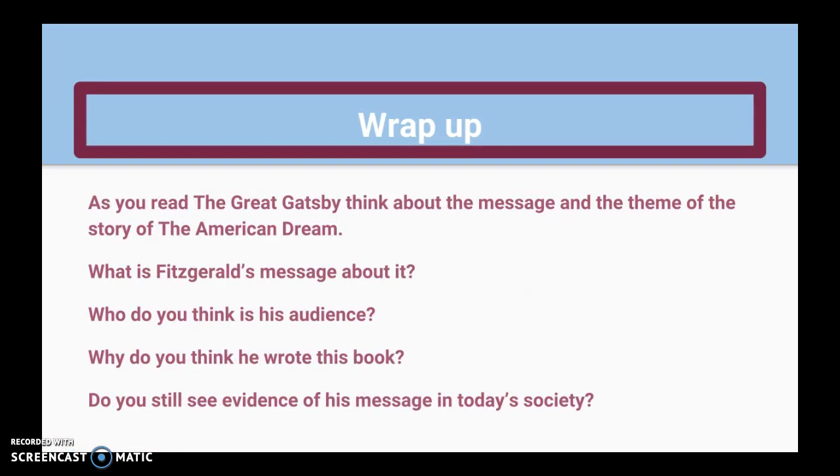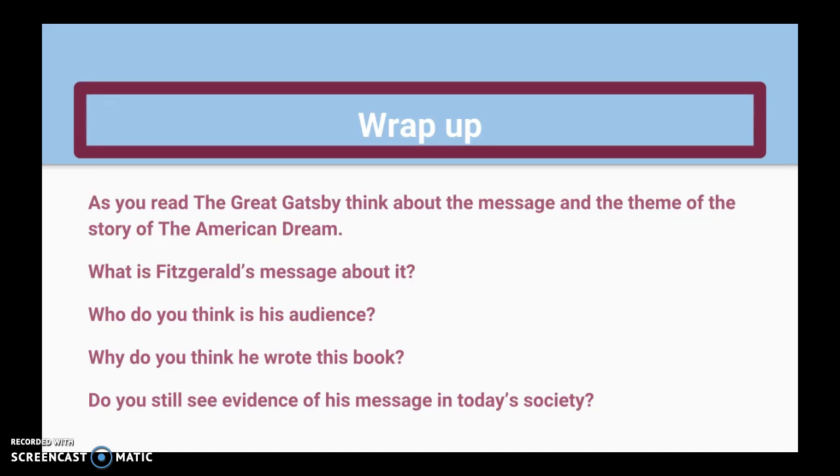Okay, so to wrap up, as you read The Great Gatsby, think about the message and the theme of the story of the American dream. What is Fitzgerald's message about it? Who do you think is his audience? Why do you think he wrote this book? Do you still see evidence of his message in today's society? And I just want you to all know that F. Scott Fitzgerald was fairly young when he passed away.